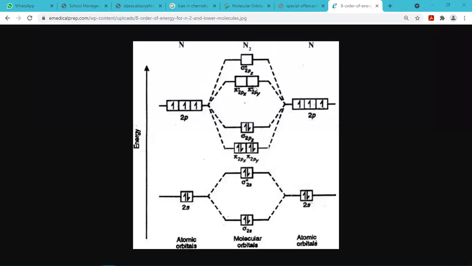This means that in this diagram, when two electrons come in 2s and combine to form a molecule, for example the N2 molecule we'll talk about, there are a total of 4 electrons. 2 will go in sigma 2s and 2 will go in sigma star 2s. So 2s bonding and 2s anti-bonding will be there.